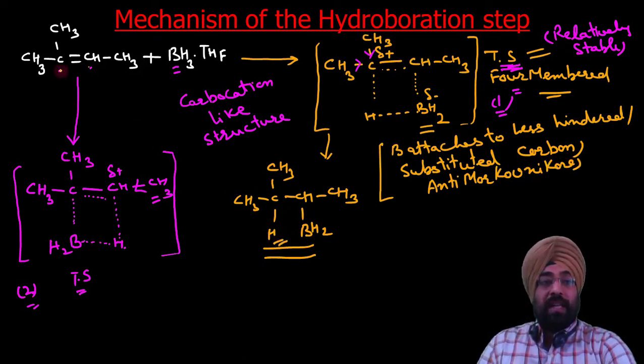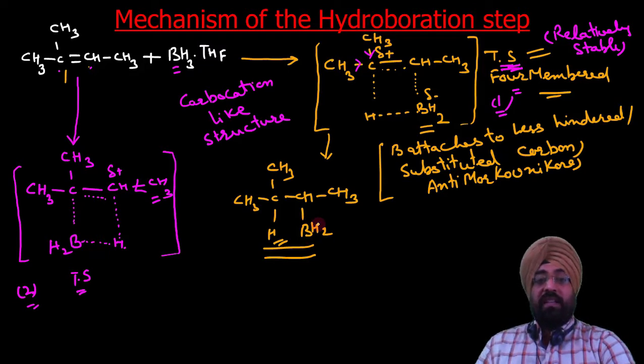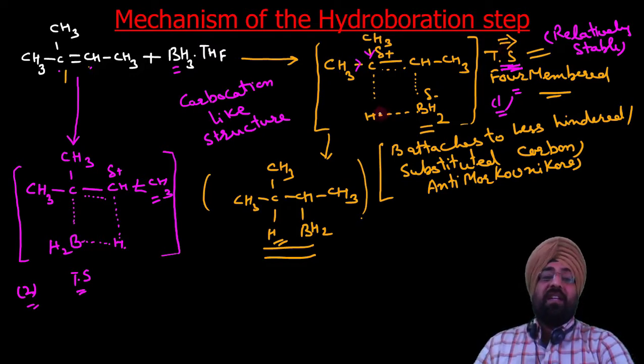Hydrogen has been added to that carbon which has the lesser number of hydrogens. The Markovnikov rule says hydrogen should go to this carbon, but it has gone to this carbon. So this addition is anti to Markovnikov, or we can say it is anti-Markovnikov addition. We explained why the addition is anti-Markovnikov with the help of the stability of the carbocation. Now, it is not a carbocation, it is the carbocation-like structure of the transition state. So the more stable transition state will lead to the product.